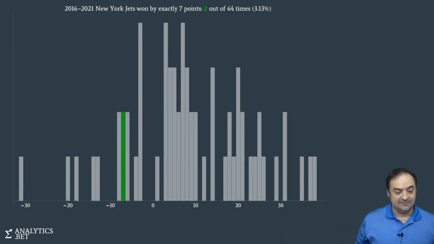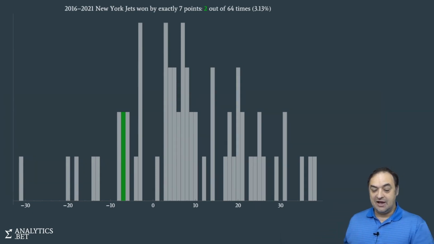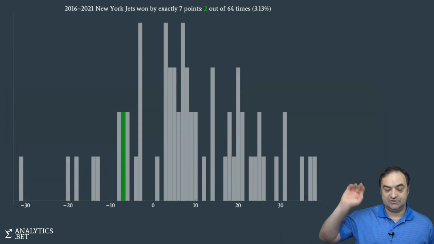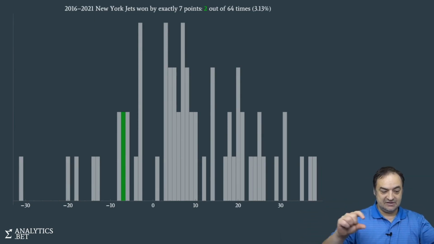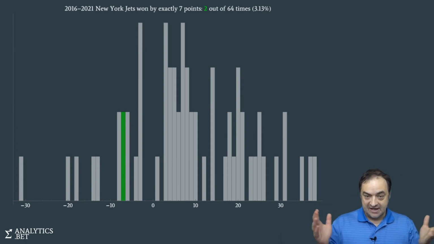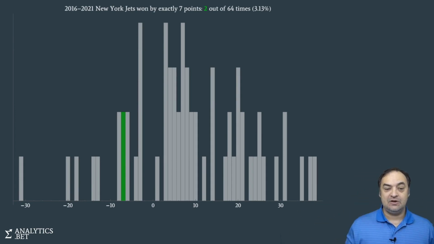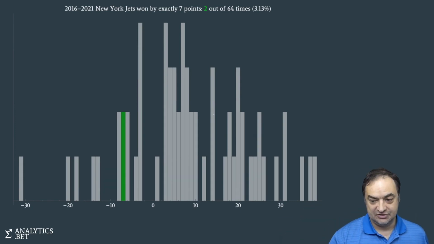Let's look at the next game. Oh, here the Jets won by 32 points or whatever that bucket is. Okay, we add a marble there. The Jets lost by 20 points. We put it in the plus 20 bucket. And so over time, over the 64 games, every single game is now represented in this histogram. And we see that out of the 64, twice they won by exactly 7. Okay, let's try some of our other questions.